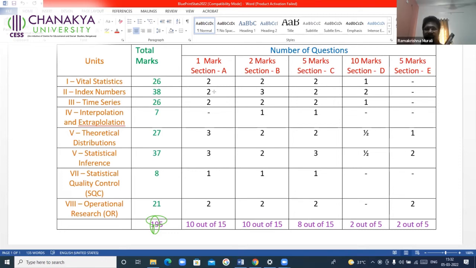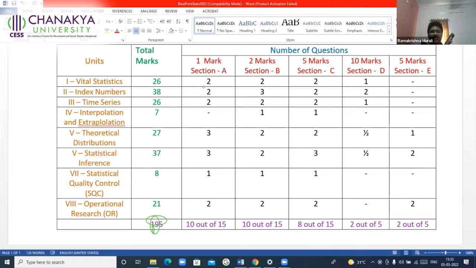Then you will get your answer sheet, and your 15 minutes time gets over. You can answer starting from any section, either section A, section B, section D, or E. Whichever section you go for, neatly write the section and which question number. You will have question numbers 1, 2, 3, 4, 5, 6 like that. But it is always better to write section D. That would help the evaluator. If you write section D, question 23, or section C, 35th problem, the evaluator goes directly to that question and marks will be allotted. That would help the evaluator. Always write which section and what the question number is.